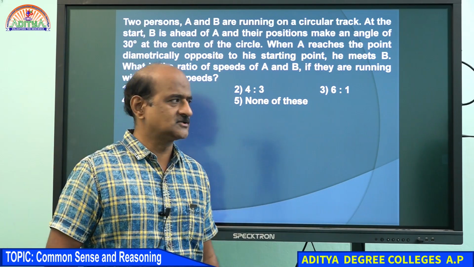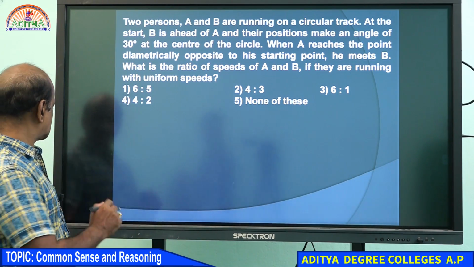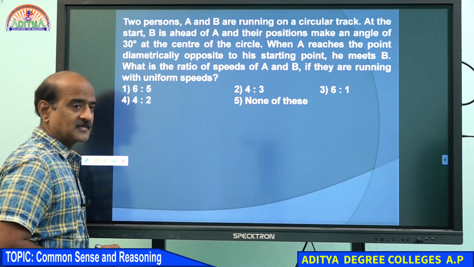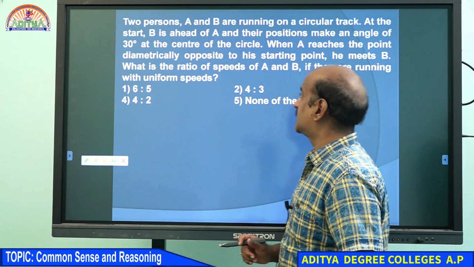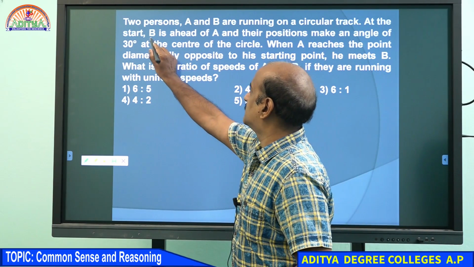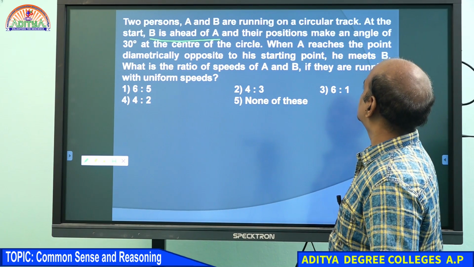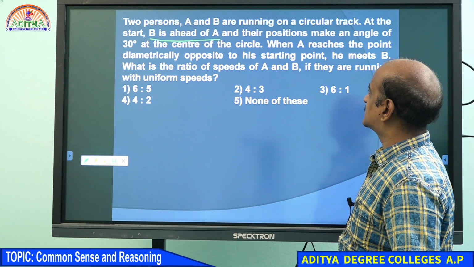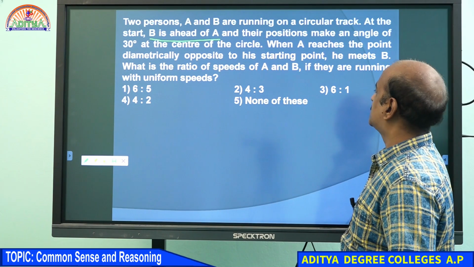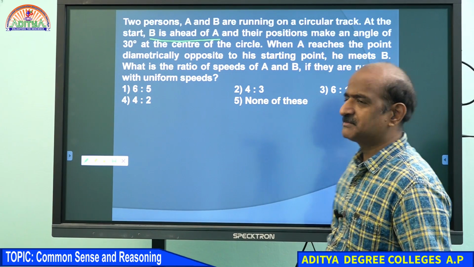Right. Come on, student, please look at the question. Two persons A and B are running on a circular track. At the start, B is ahead of A. This is the point you must understand. Their positions make an angle of 30 degrees at the center of the circle. When A reaches the point diametrically opposite to his starting point, he meets B. What is the ratio of the speeds of A and B if they are running with uniform speeds?